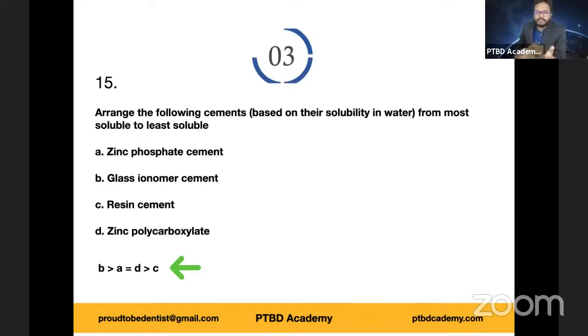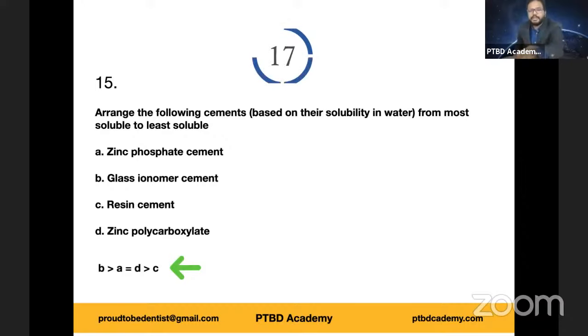Resin cements, plastic based, are least soluble, almost insoluble in water. But glass ionomer is comparatively more soluble. That's the reason why, if you remember, while doing Class V restorations or when you use GIC, we apply petroleum jelly as a standard rule of thumb. BADC or BDAC are the right sequences.